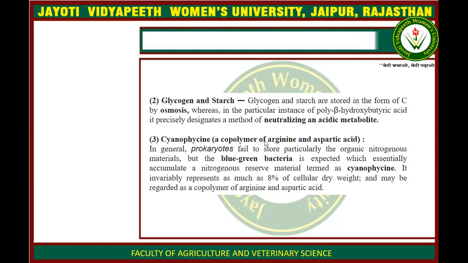But some blue-green algae have the capability to accumulate nitrogen as a reserve material, and this particular reserve material is known as cyanophycin, and it represents about 8% of the cellular dry weight, as compared to 50% for polyhydroxybutyric acid.